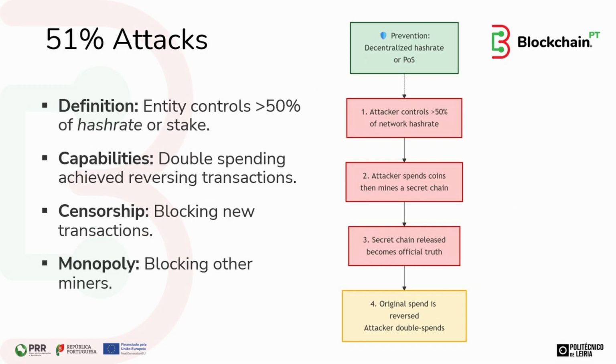A 51% attack occurs when a single entity controls over half of a network's hash rate, proof of work, or stake tokens, proof of stake. This allows them to reorganize the blockchain, reverse recent transactions for double spending, censor new transactions, and monopolize block production, excluding other miners or validators and undermining the network's integrity.